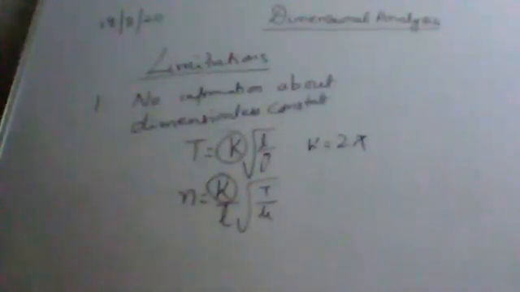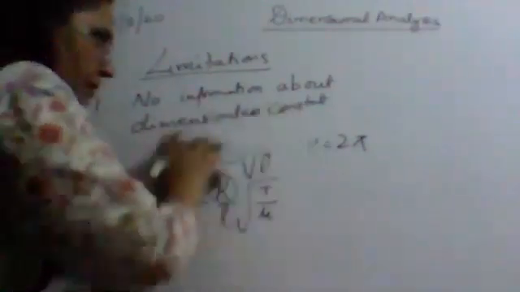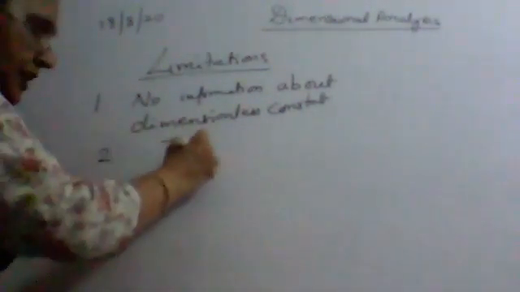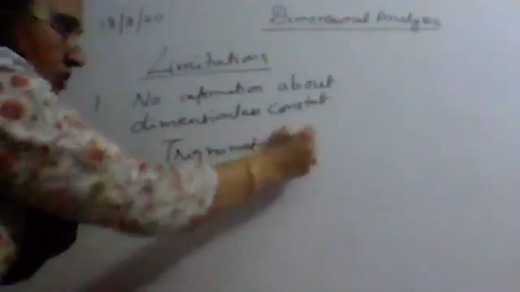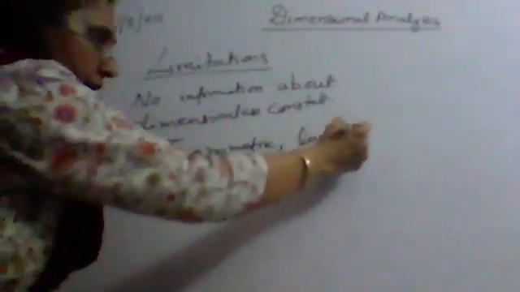Now the second limitation is, whether we are checking the correctness of the equation, or while deriving the formula, if the equation consists of any trigonometric ratio, any logarithmic term, or any exponential term, all these are dimensionless.